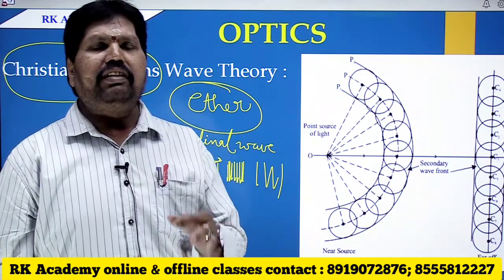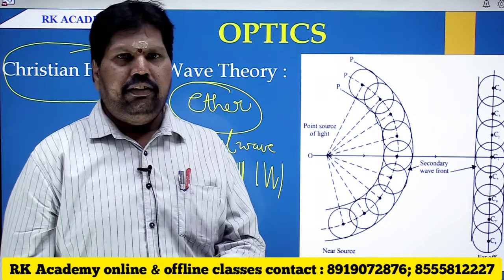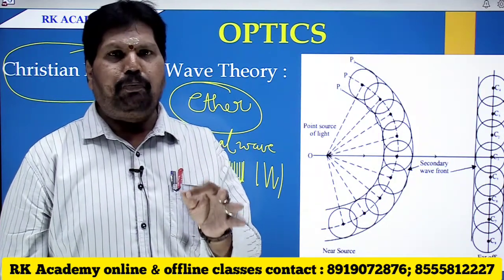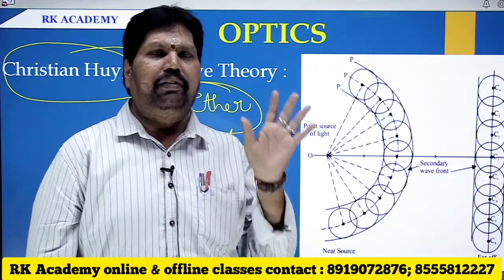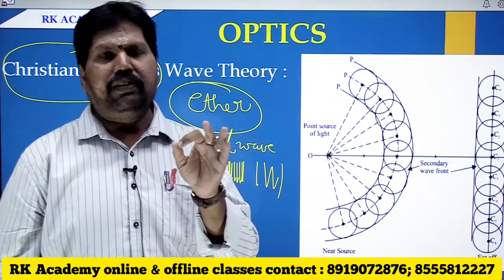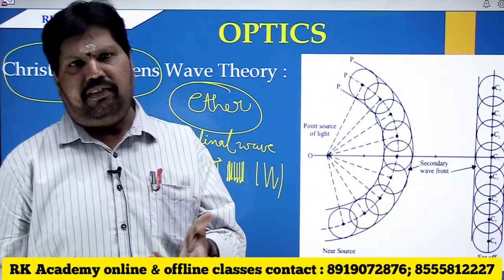So Huygens initially thought that light propagates as a longitudinal mechanical wave, which was proved wrong later.